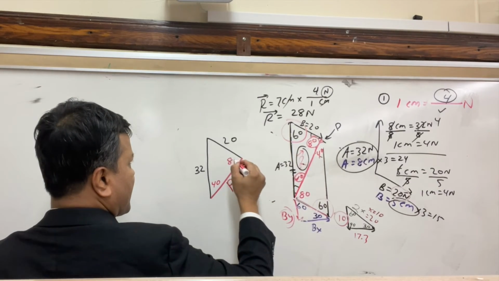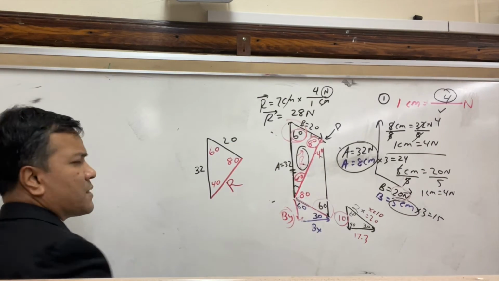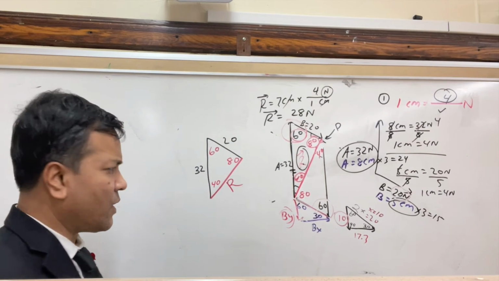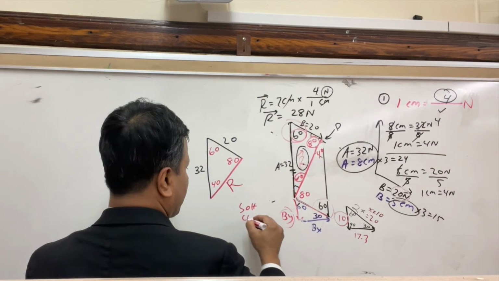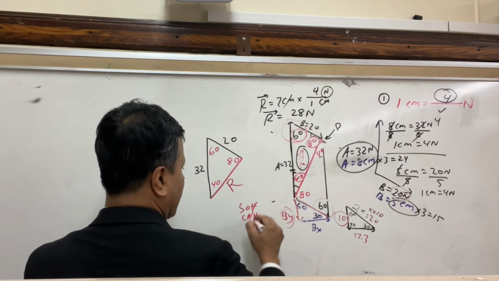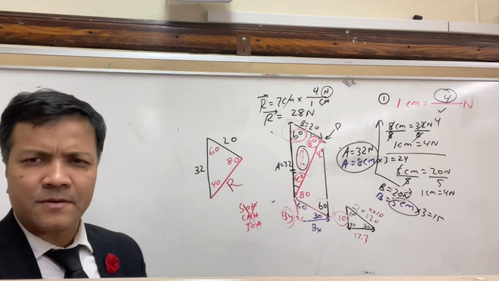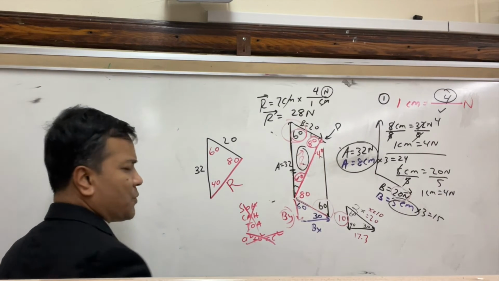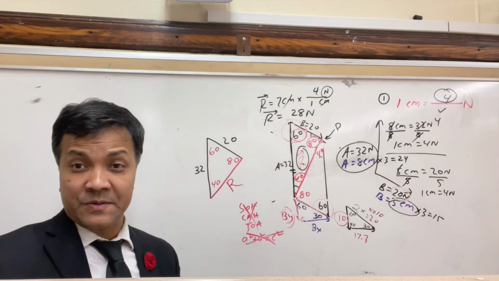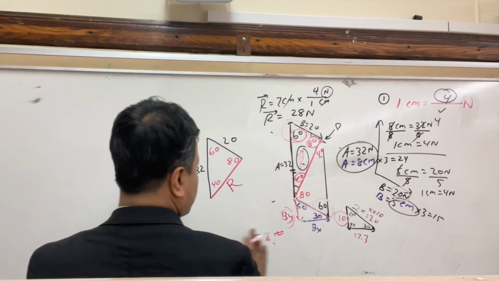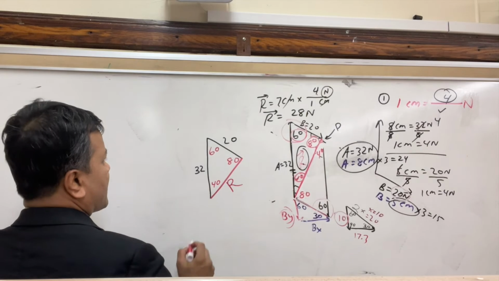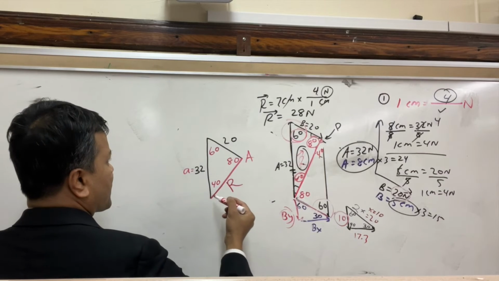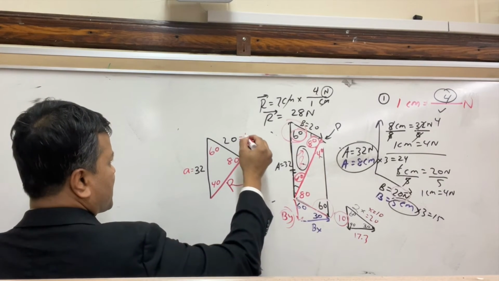80, 80, 60, 60. Notice this is not a right angle triangle, so you cannot use SOHCAHTOA. This is not a right angle triangle, so you cannot use a square plus b square equal to c square. No Pythagorean theorem, no SOHCAHTOA. What you can use is the law of sine. You can call it A. If you call it A, you must call it A. If you call it B, you must call it B.